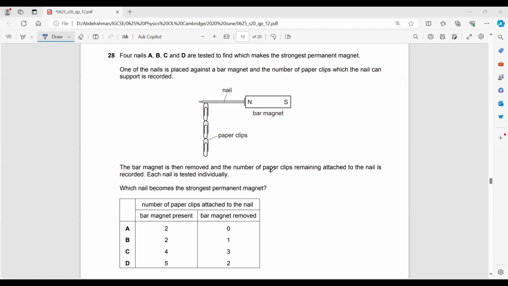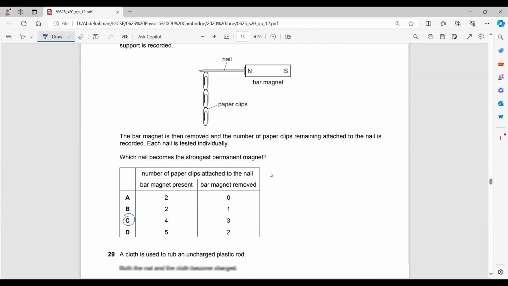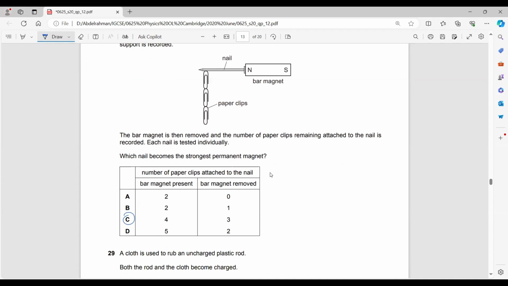Someone said C. Yes, actually, it is C. Why is it C? Because it retains the most, it keeps the most paper clips attached.